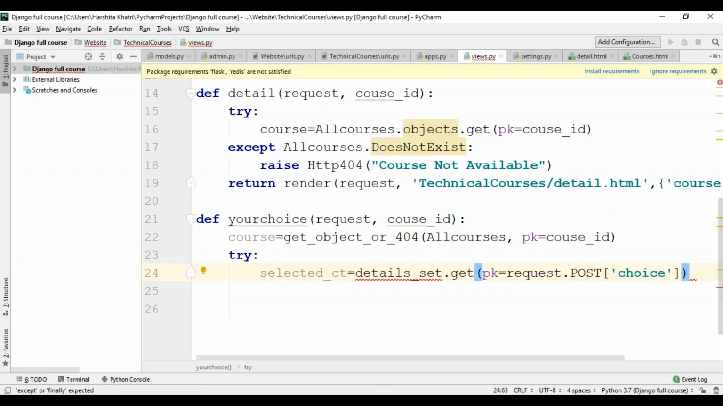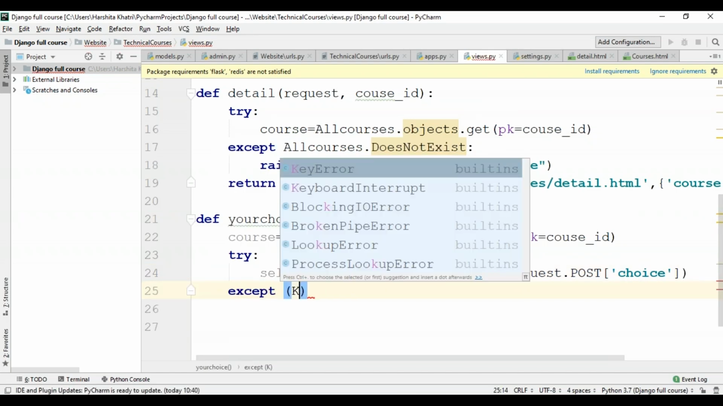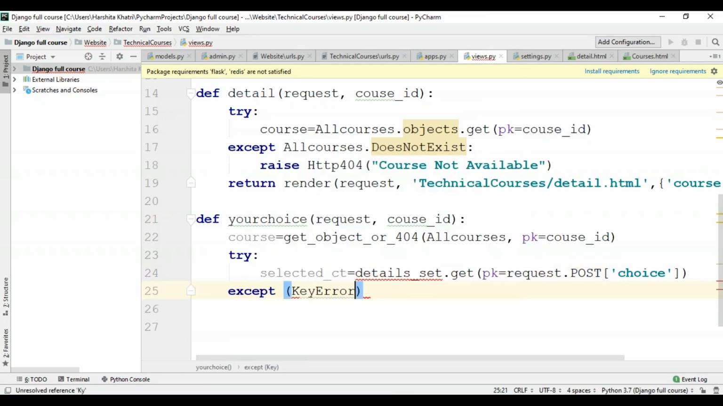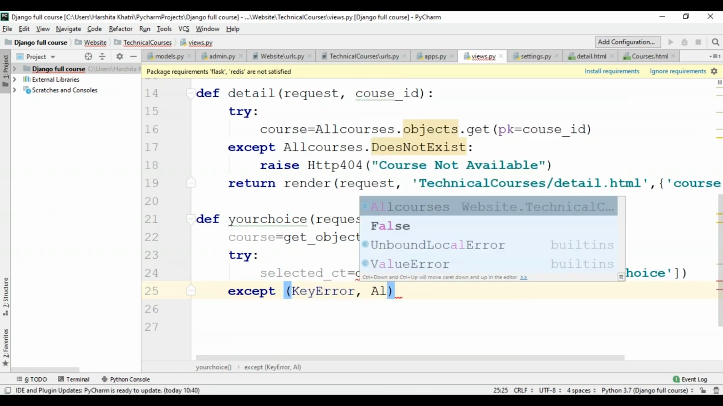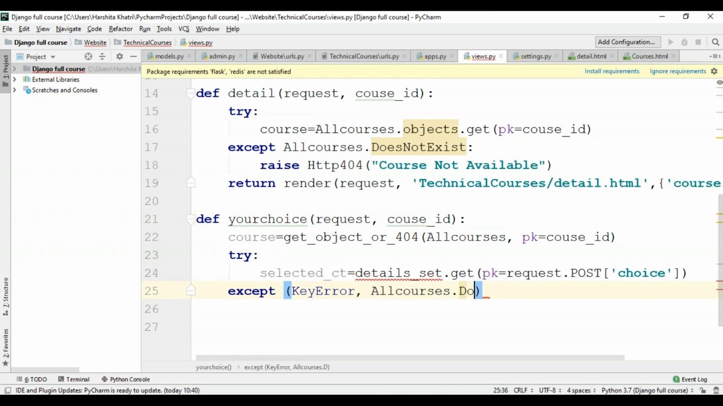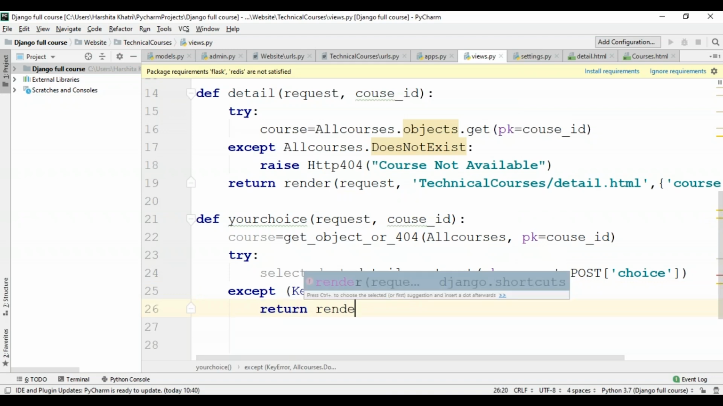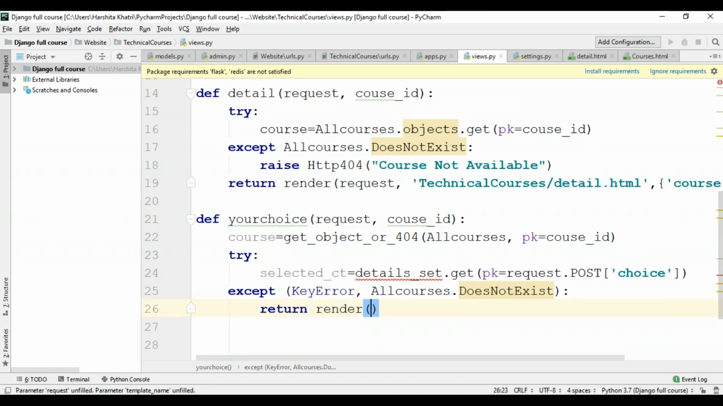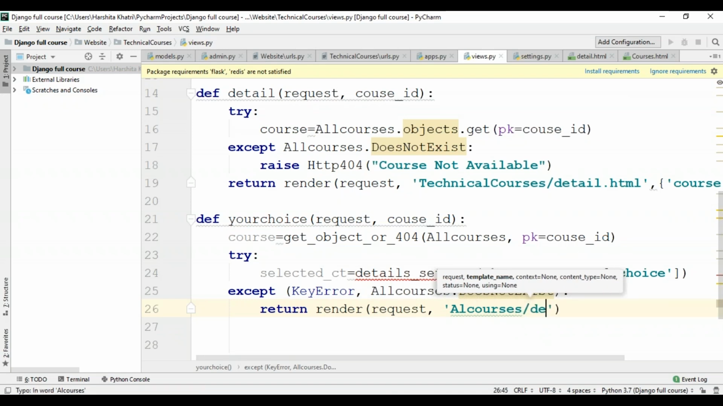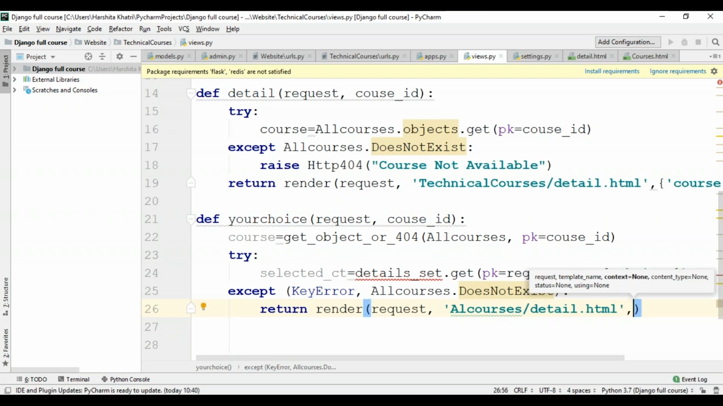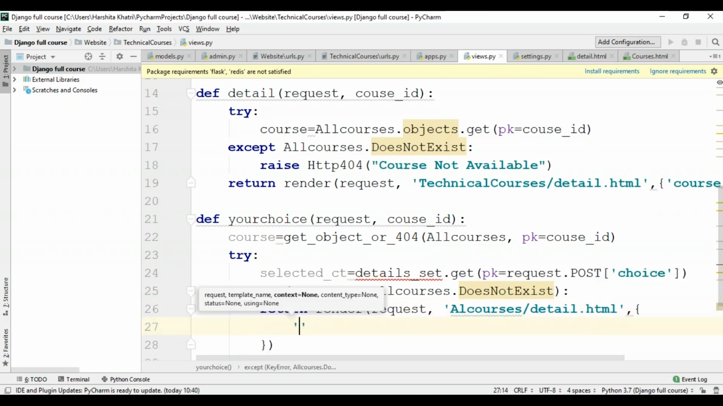So now, done with the try block, I'll have to go to the except block. In case there is a KeyError, I'll use the method KeyError and AllCourses.DoesNotExist. Now I'll make use of the return statement with the render method. Remember guys that the render method is always a shortcut to the HttpResponse method. So within this, the request parameter again, and then technical courses/detail.html, which is the name of my target file. After this, I'll specify the dictionary, which holds what to return for course and for the error message.